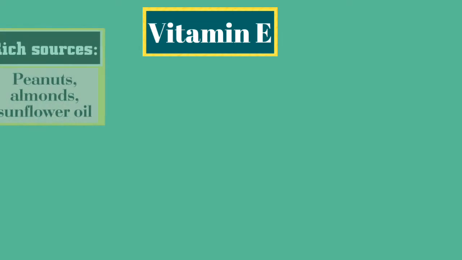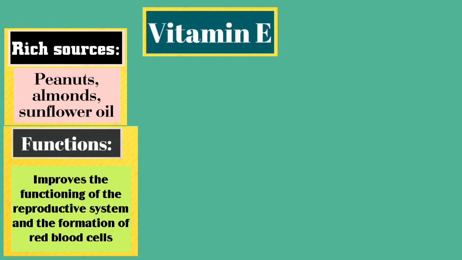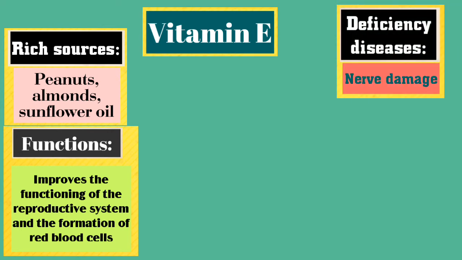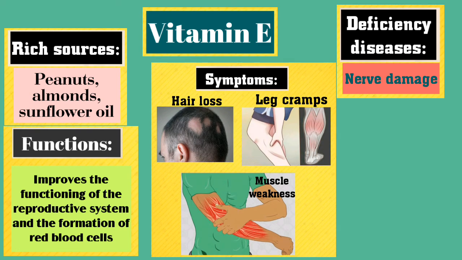Vitamin E. The rich sources of vitamin E are peanuts, almonds, sunflower oil, and their functions are improves the functioning of the reproductive system and the formation of red blood cells. Nerve damage is the deficiency disease, and their symptoms are hair loss, leg cramps, and muscle weakness.